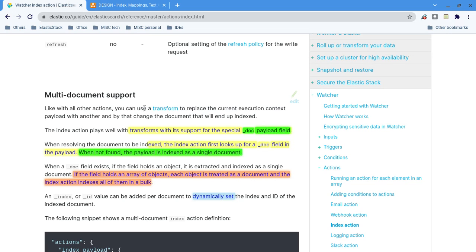Here, if you want to create multiple documents, you can use transform. So obviously if it is multiple, we will be using transforms. That is good news.